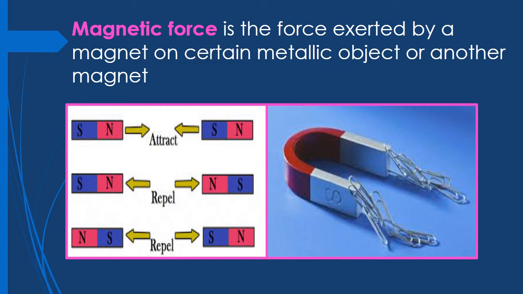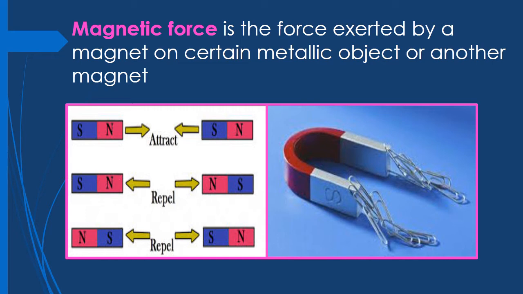Magnetic force also exists between a magnet and metallic objects, especially those objects which have magnetic properties. All those objects which are made up of iron, cobalt, nickel have magnetic properties, so they tend to get attracted towards a magnet, right?